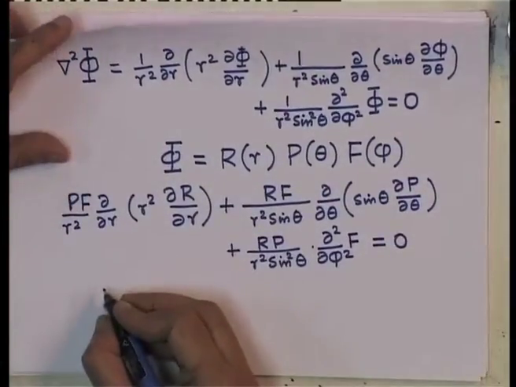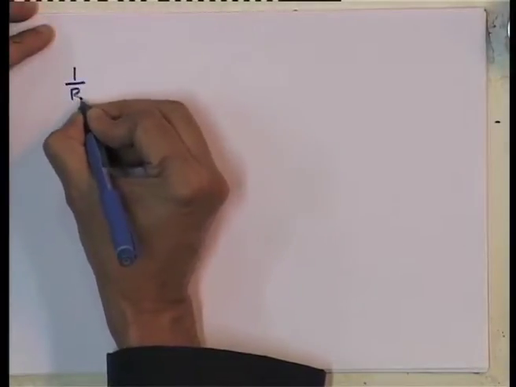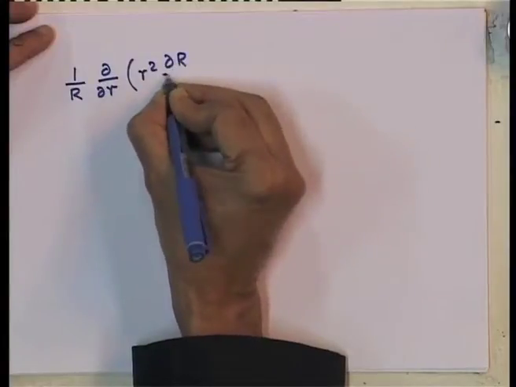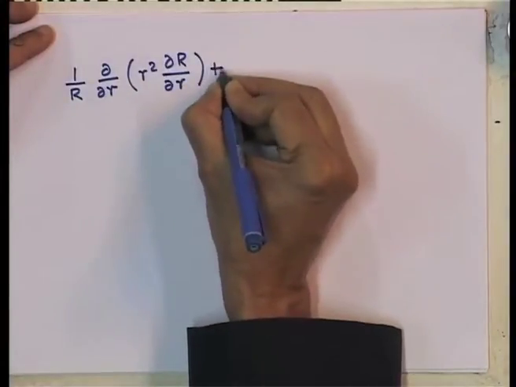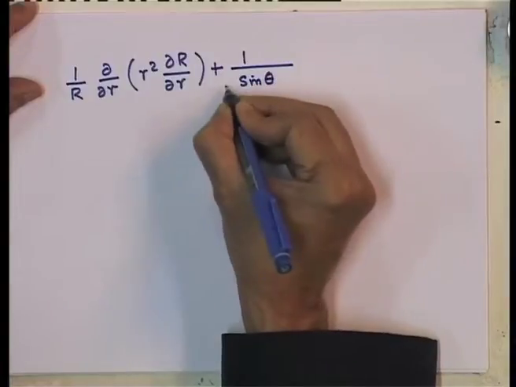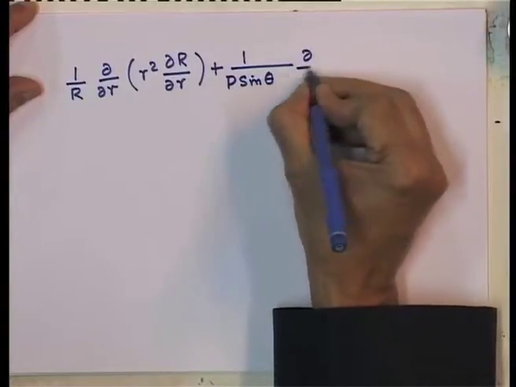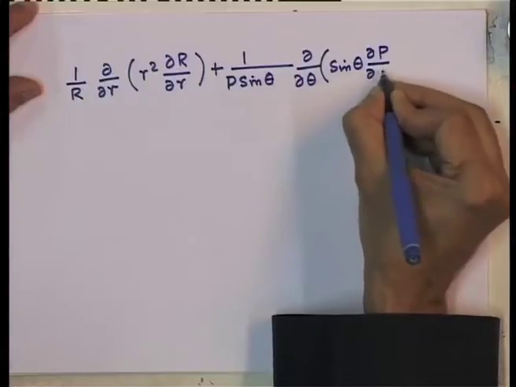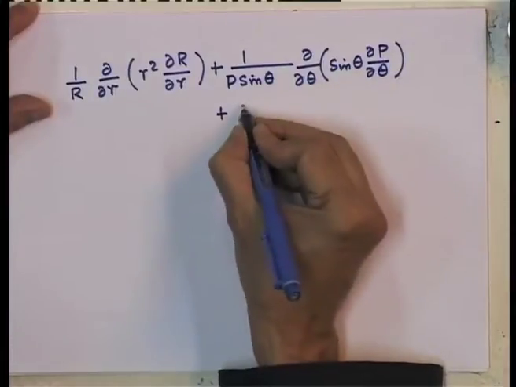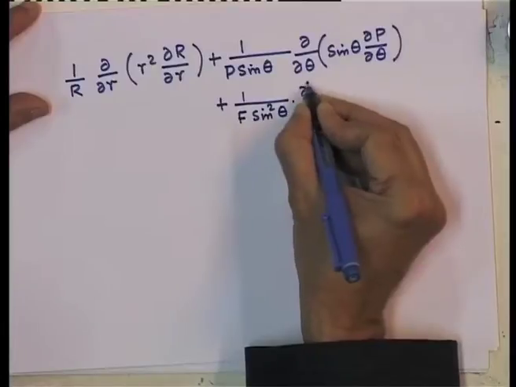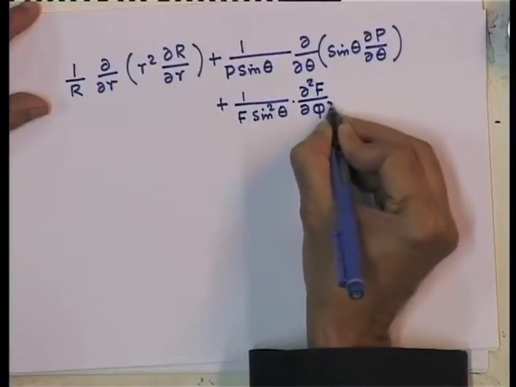So, I am left with an equation which looks like the following: 1 over R d by dr of r square dR by dr, plus 1 over sin theta times P d by d theta of sin theta dP by d theta, plus 1 over F sin square theta d square F by d phi square, that is equal to 0.